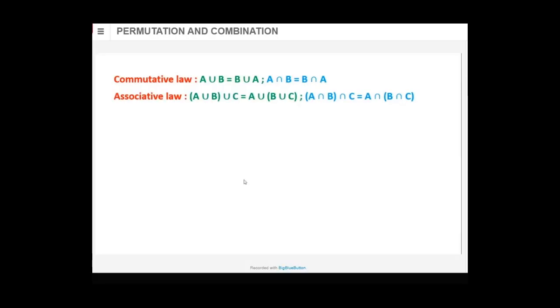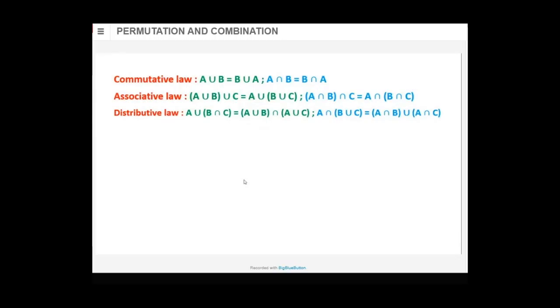Then associative law. (A union B) in bracket and then union C, or A union (B union C). That is, you do A union B first and then union with C, or you do B union C first and then A union with that. The answer will be the same. It will not change. I showed you an example also: 1 plus (2 plus 3), and (1 plus 2) plus 3 doesn't make a difference. Also, distributive law. This is shown with multiplication. x multiplied by (y plus z) is xy plus xz.